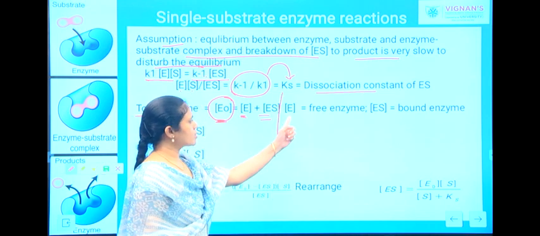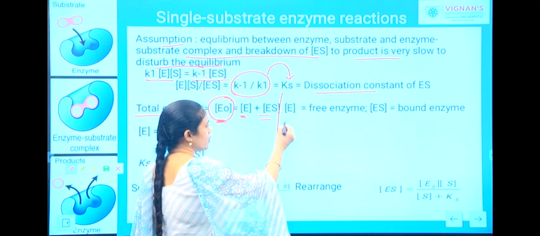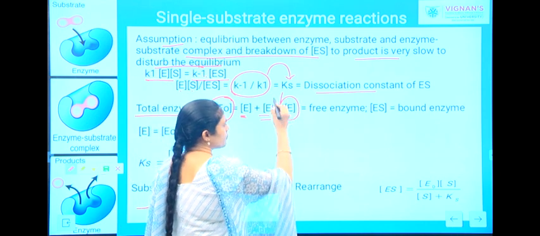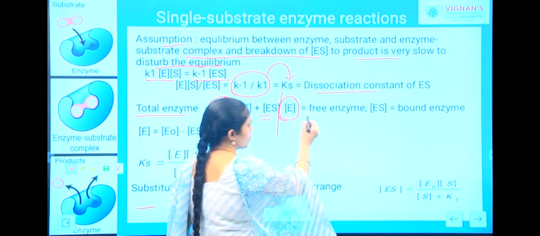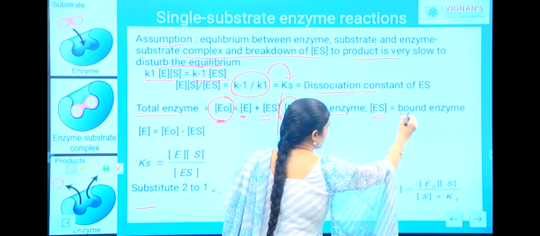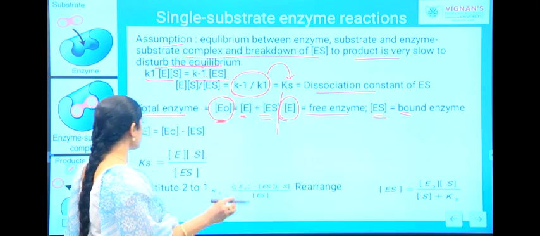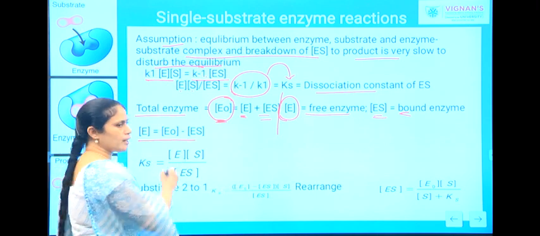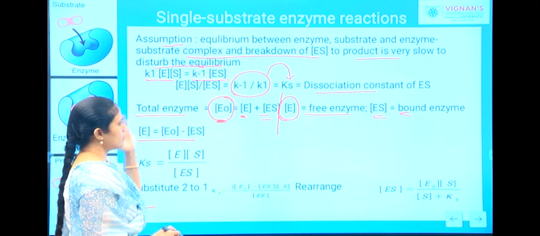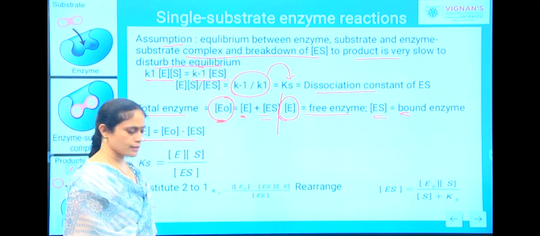Here, E is the concentration of free enzyme, and ES is your amount of enzyme that is present in the bound state. So, if you bring E this side, E is equal to E naught minus ES.